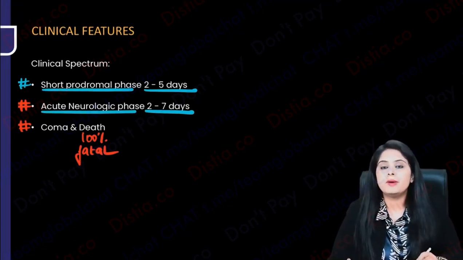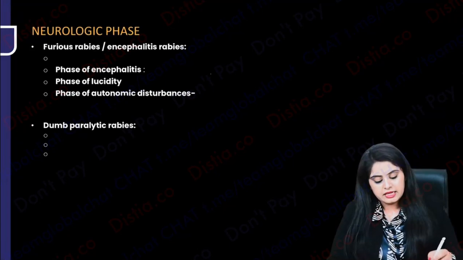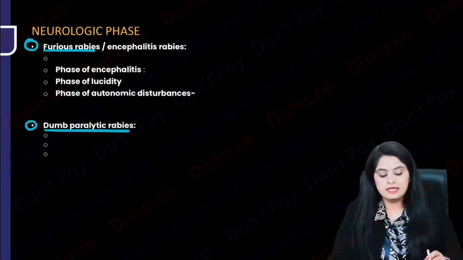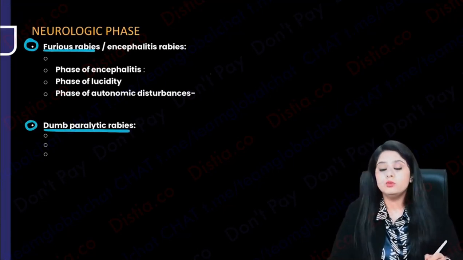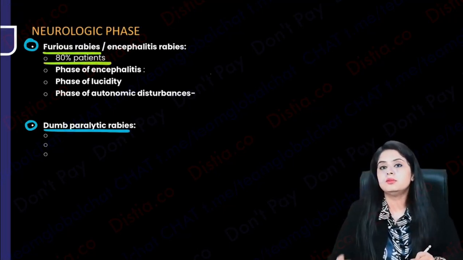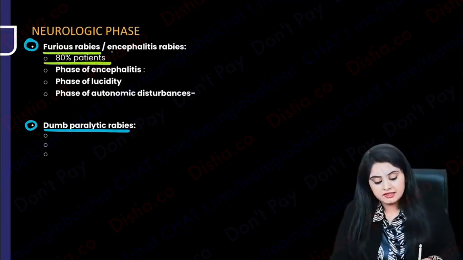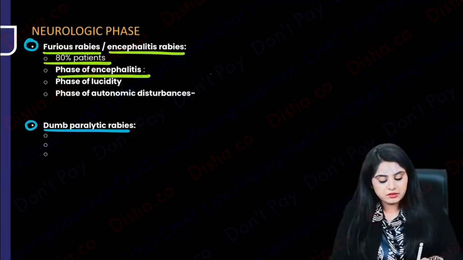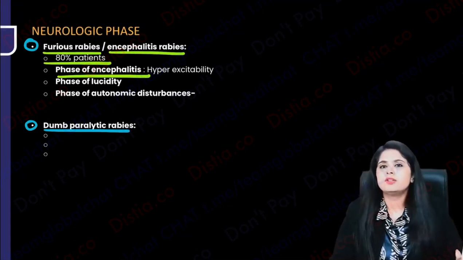The neurological phase is going to be quite interesting. So I have divided it into 2 types. One is known as the furious rabies, one is known as the dumb paralytic rabies. Now let me tell you, in furious rabies, 80% of the patients are going to have furious rabies only, and it is said to be the encephalitic rabies. This means there is a phase of encephalitis. What is encephalitis?